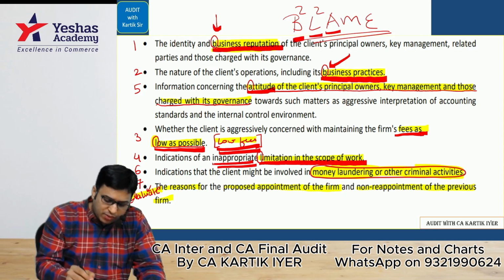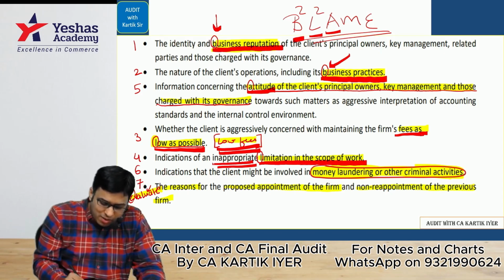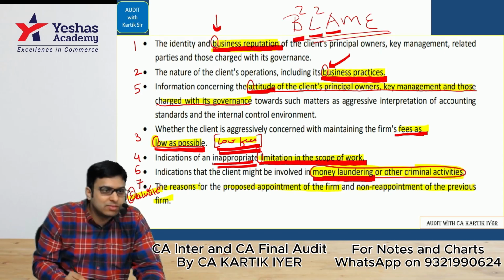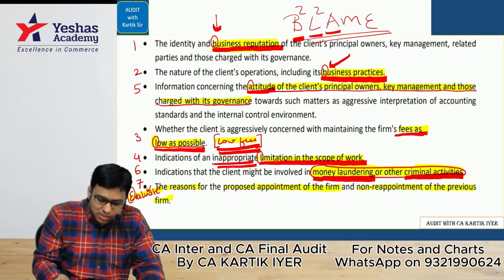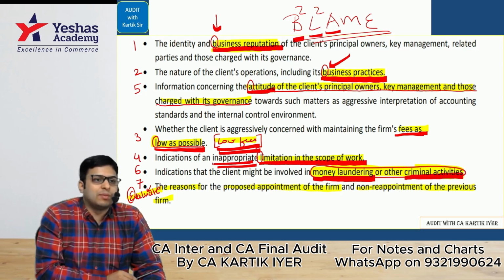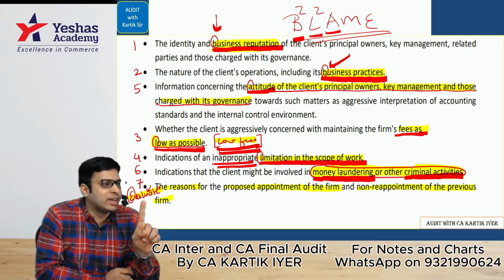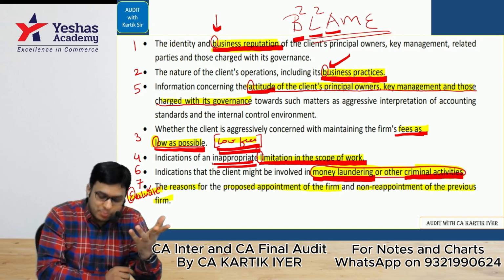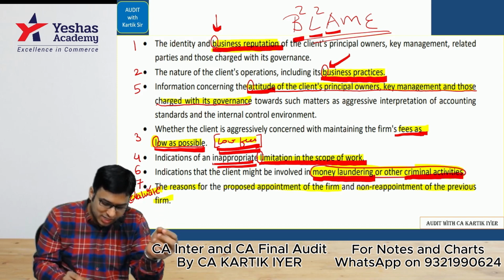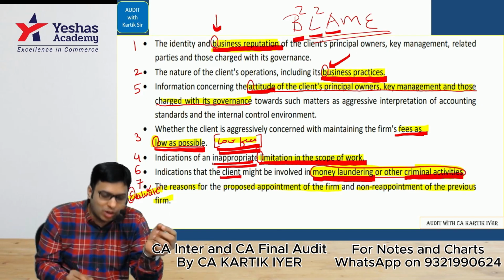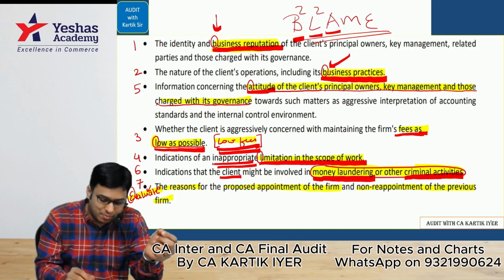After that, we have M. Client is involved in money laundering. Client is involved in criminal activities. In the company, there are 4 directors, with 2 money laundering cases going on against them. One has committed some 7 murders, one has looted some 8 banks, like that. Such people are there. You understand that this is an indication that the client may be involved in money laundering and criminal activities. That is M, money laundering.